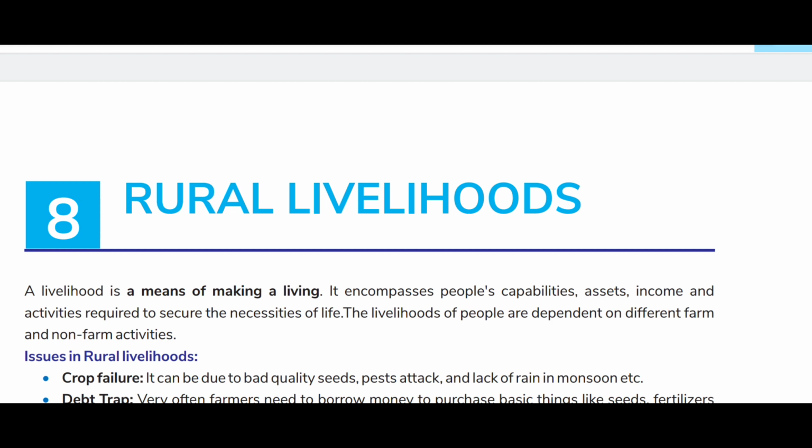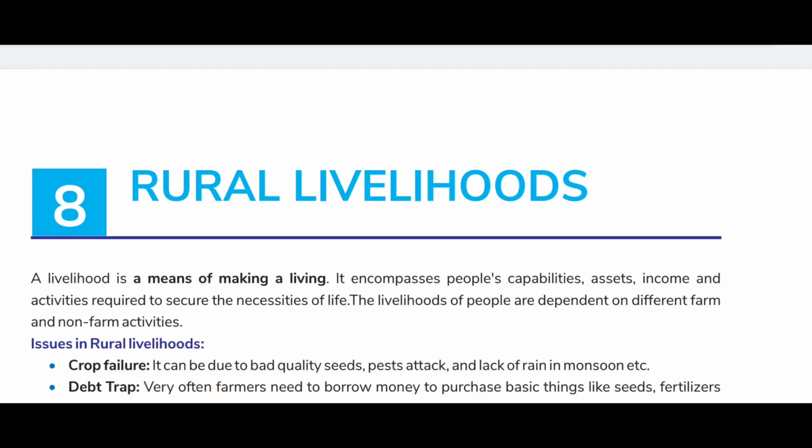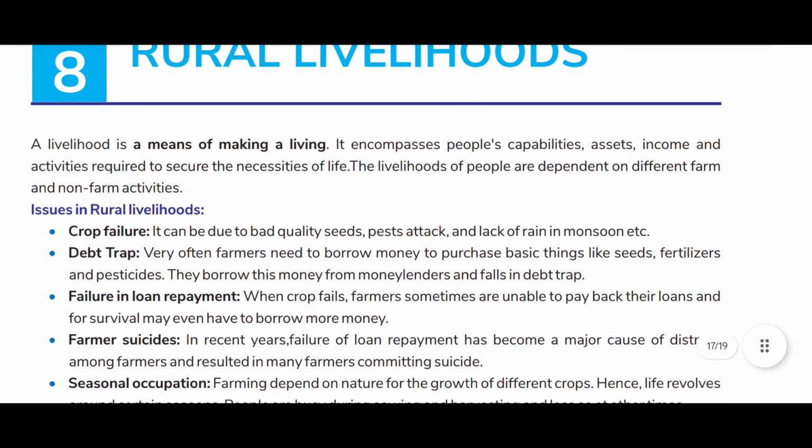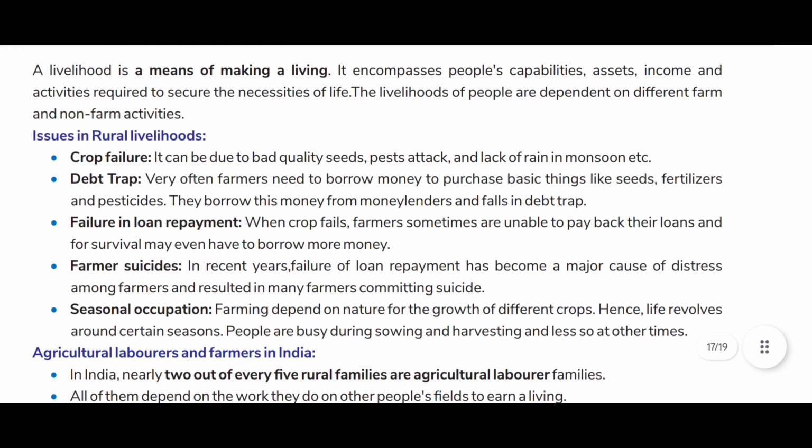Today we are going to read Class 6 Standard Civics, Chapter 8 and 9. In Chapter 8, it's Rural Livelihoods. A livelihood is a means of making a living. It encompasses people's capabilities, assets, income, and activities required to secure the necessities of life. The livelihoods of people are dependent on different farm and non-farm activities.